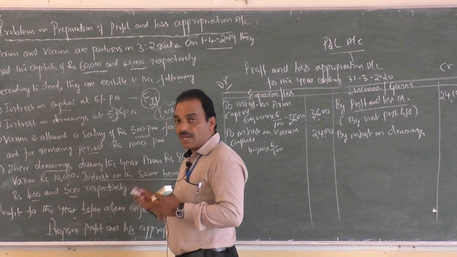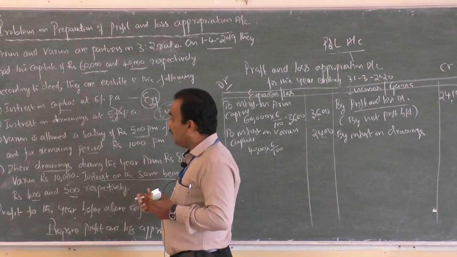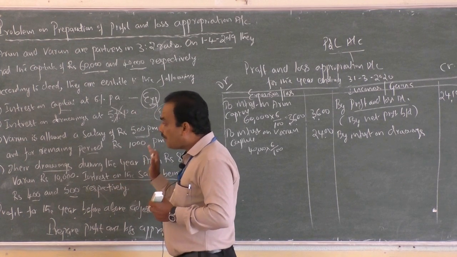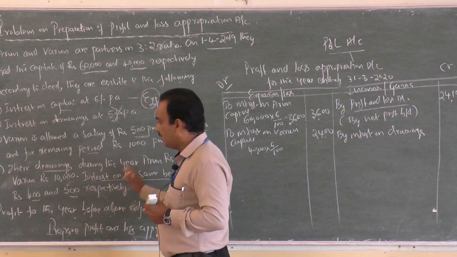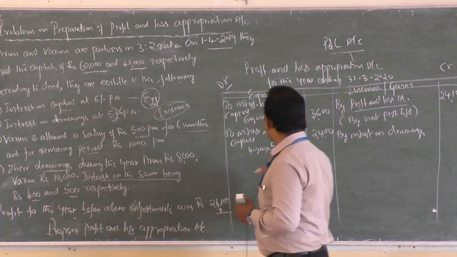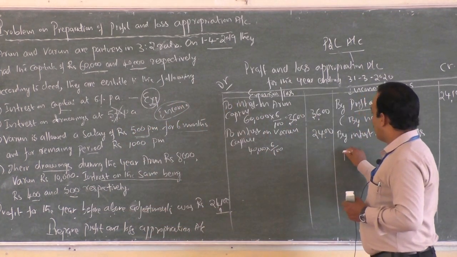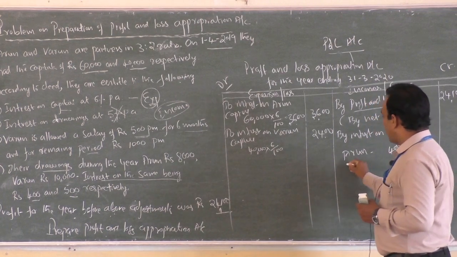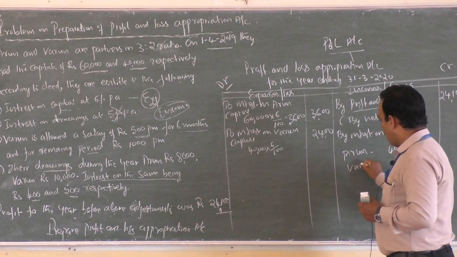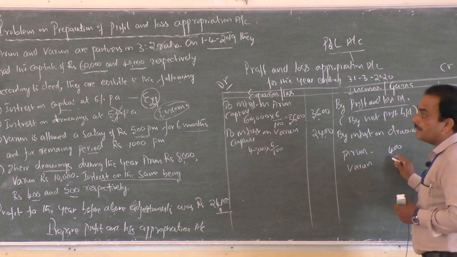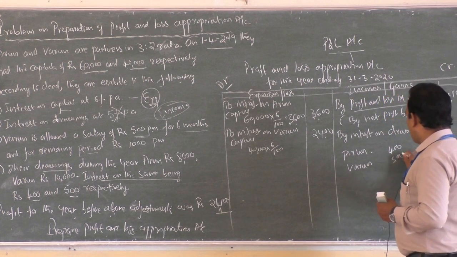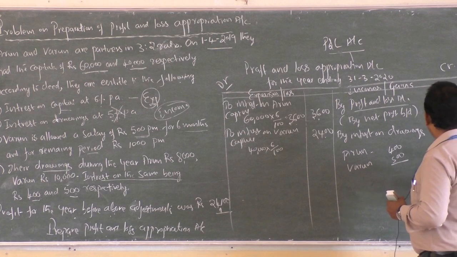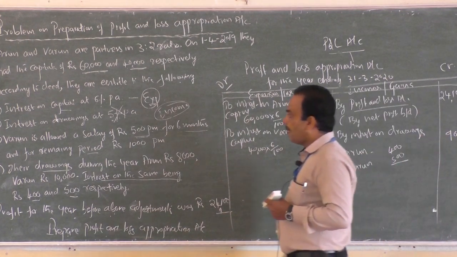And further it is impossible to calculate the interest because the date of drawing is not given, therefore readily available interest on drawings. In the case of Arun it is said 400 interest, in the case of Varun it is said 500, total it is 900 rupees.